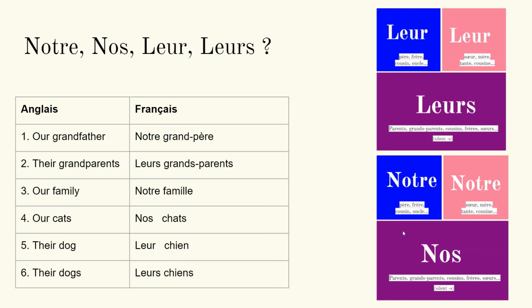Number 4, our cats, nos chats. Number 5, their dog, leur chien. Number 6, their dogs, leurs chiens. Pronounced the same way, but at least on paper, you'll see the S's to mark plural.